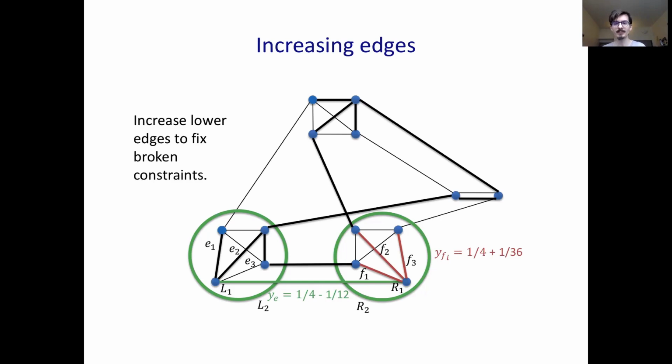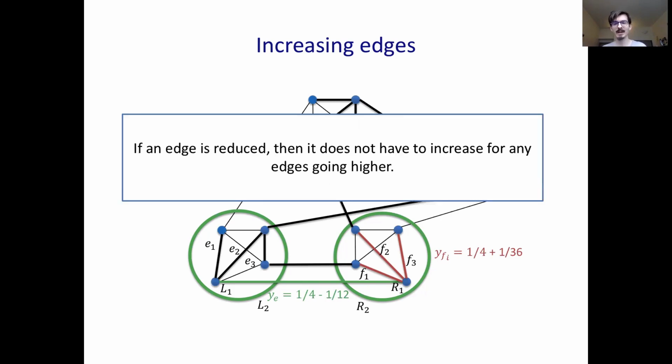Something important to keep in mind is that if an edge is reduced, it definitely does not have to increase for any edge going higher. This is because it is only decreased if both cuts that it would have to increase for, its top cuts, are even. So the increase and the decrease events are disjoint, and it only remains to show that the expected decrease is greater than the expected increase.